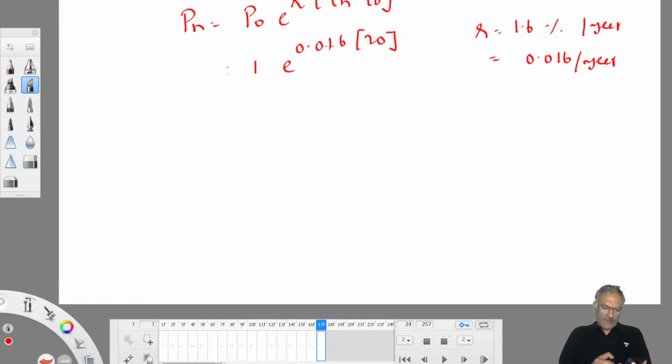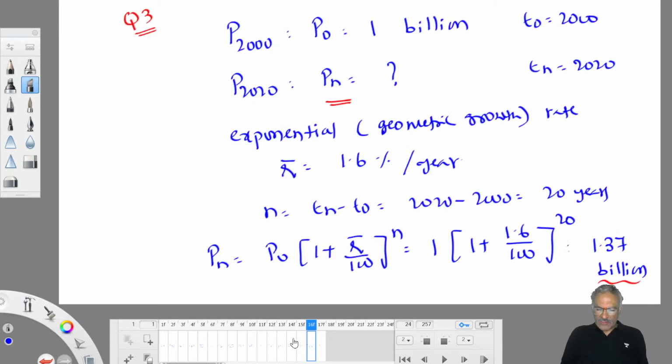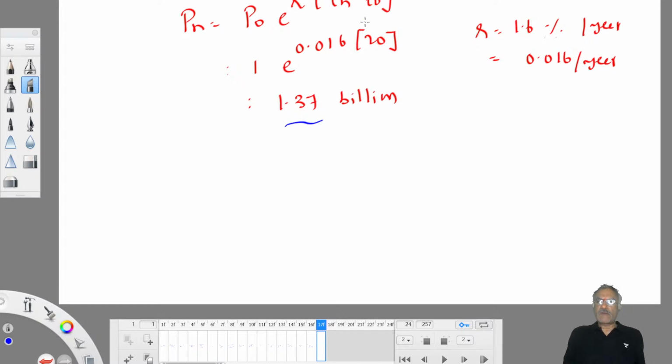So it is e power 0.016 into 20. So 1.377. Both methods, both formulas will give the same answer. Normally when population statistics are given, we use this formula. When statistics are not given and the R value is given straight away, you can use this formula, we don't require statistics. Understood? So we completed two methods.